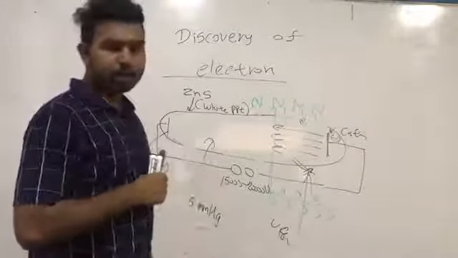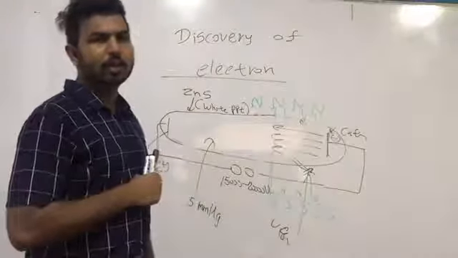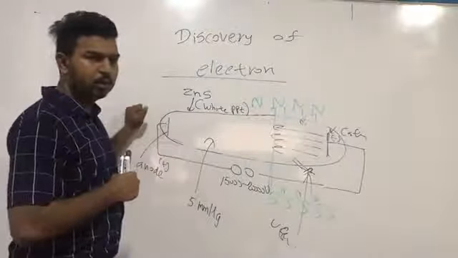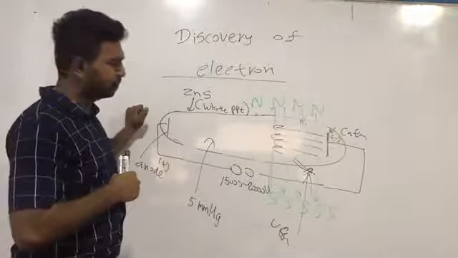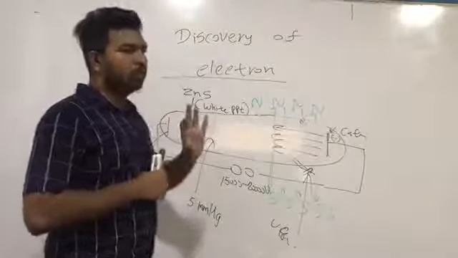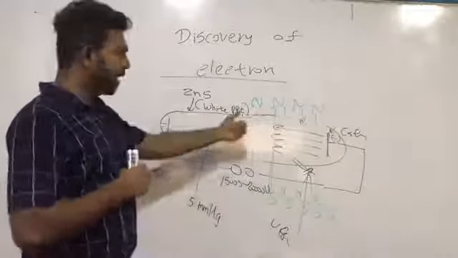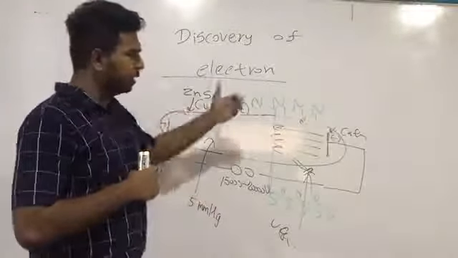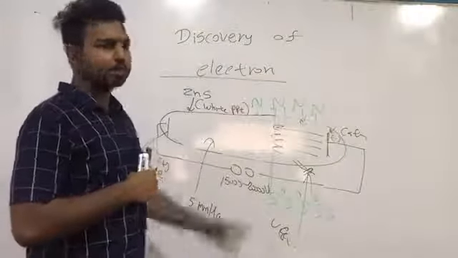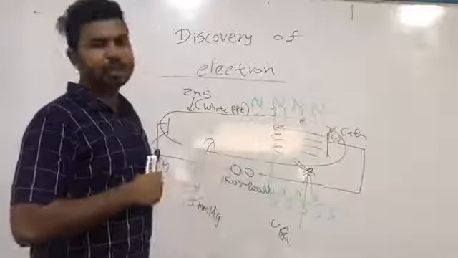Make a topic: properties of cathode rays. What's the reason for naming these rays as cathode rays? Since these were attracted towards the anode, they think that these rays were generated from the cathode. That's why these rays were named as cathode rays.